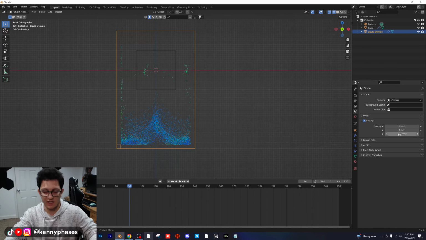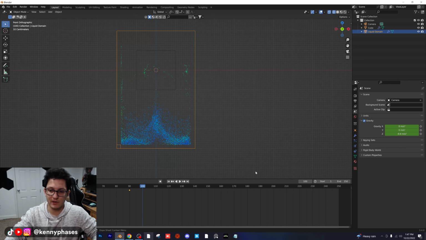And then I'm going to insert a keyframe by hovering over this and pressing I, and then we're going to move forward to frame 100 and we're going to flip it. So we're just going to type in positive 9.8 and add a keyframe. So at this point, the gravity is going to switch from regular pulling down on our objects to now everything's going to go upwards.